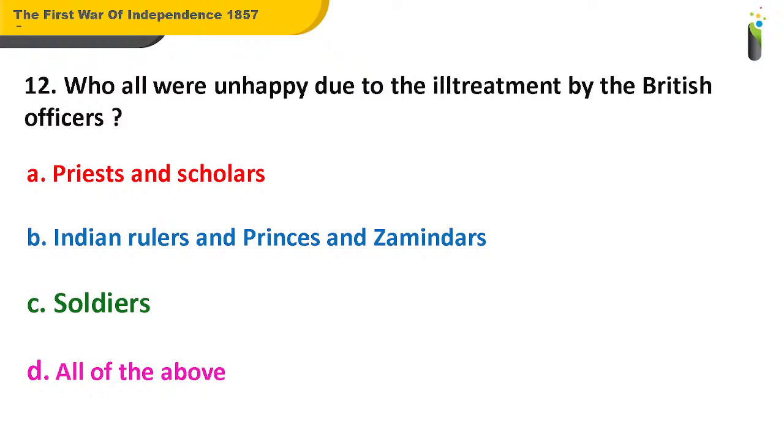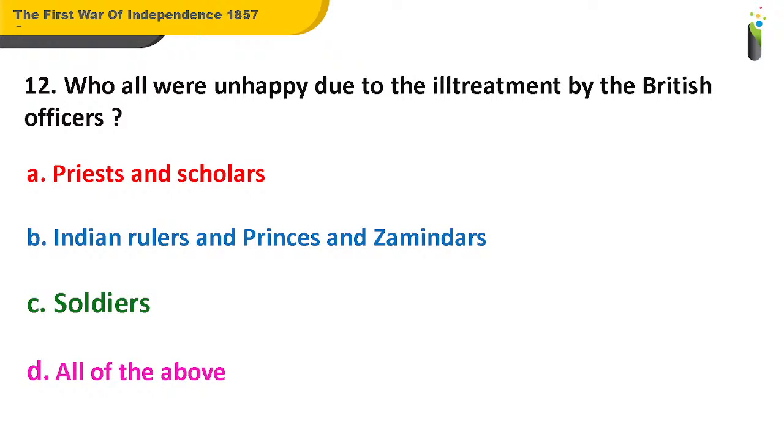Come on, tell me, what should be the answer for question number 12? Who all were unhappy due to the ill treatment by the British officers?